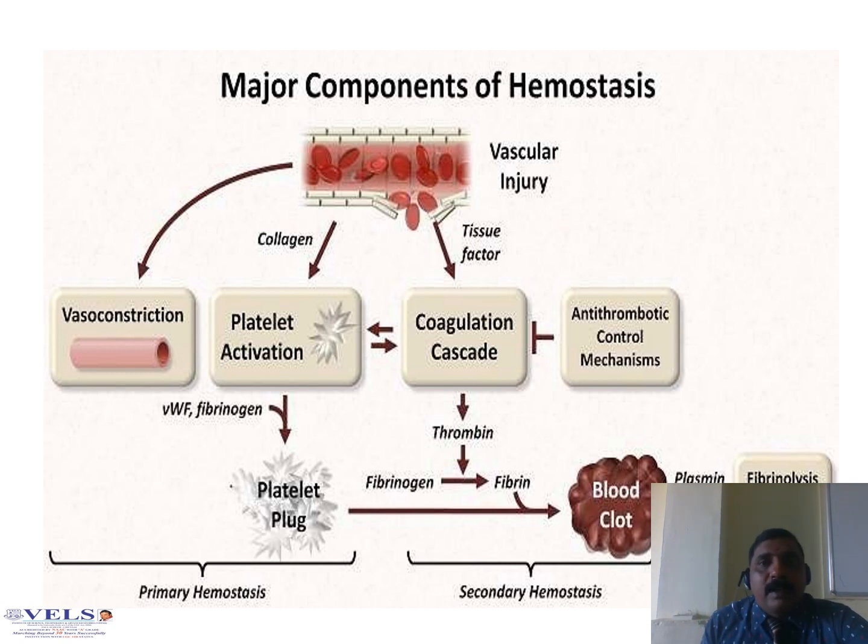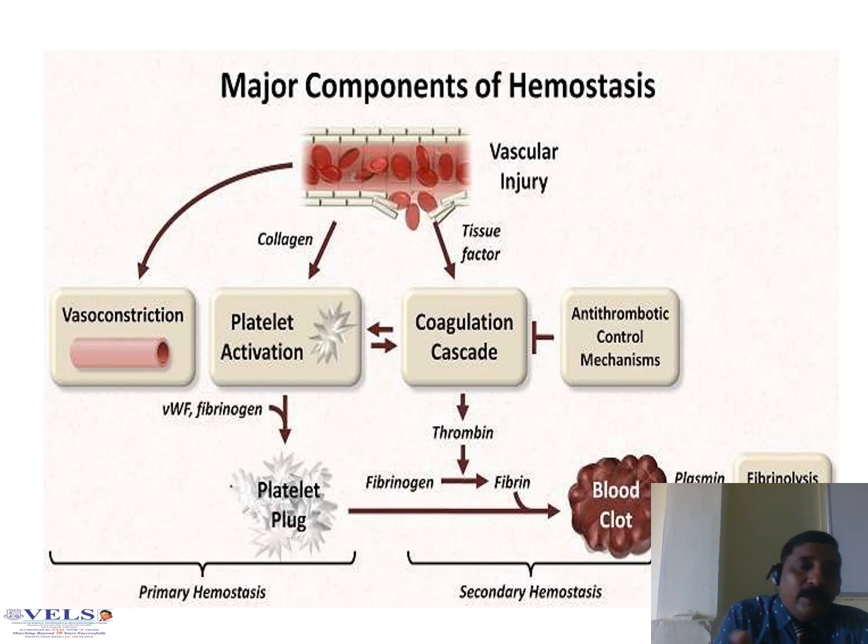What are the major components of hemostasis? Initially, an injury happens. Whenever an injury happens in the endothelial tissue, it calls upon the platelets. Wherever the platelets are, they immediately activate the coagulation cascade and the clot forms. First vasoconstriction happens, which is why the blood comes out. After that, the platelets are activated by the endothelium. Once the platelets are activated, coagulation happens and the clotting factors act. This is a major component of hemostasis.